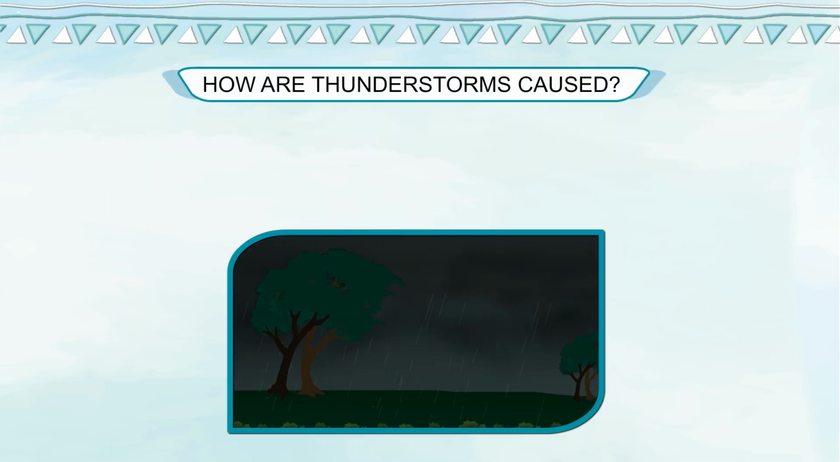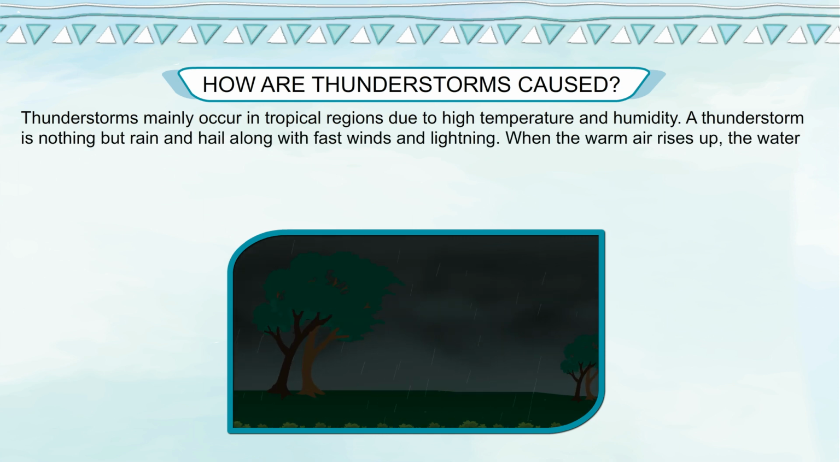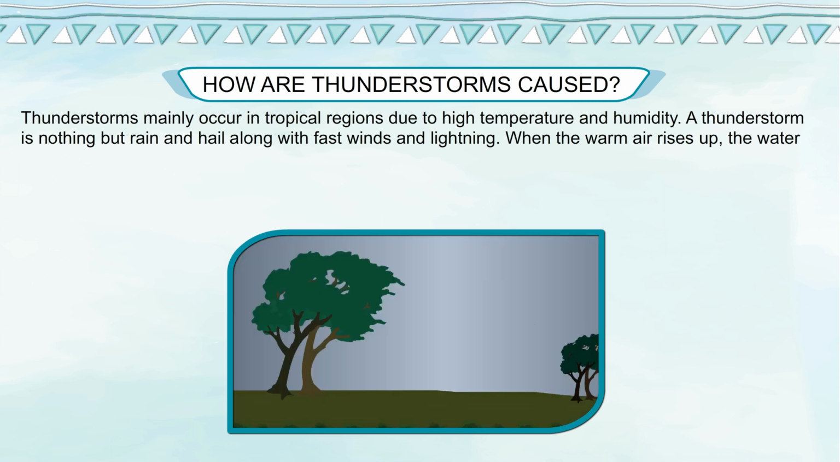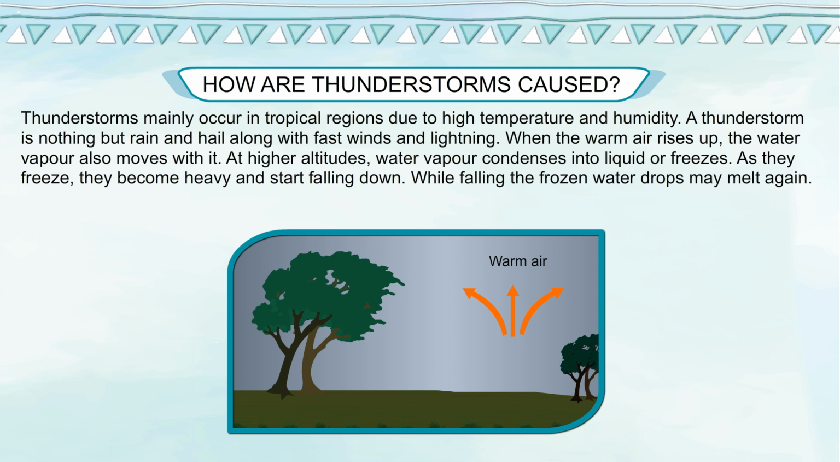How are thunderstorms caused? Thunderstorms mainly occur in tropical regions due to high temperature and humidity. A thunderstorm is nothing but rain and hail along with fast winds and lightning. When the warm air rises up, the water vapor also moves with it. At higher altitudes, water vapor condenses into liquid or freezes. As they freeze, they become heavy and start falling down.